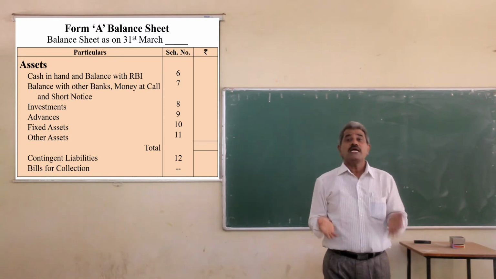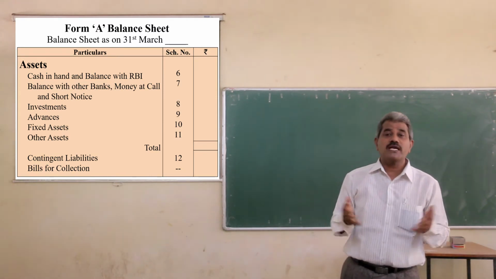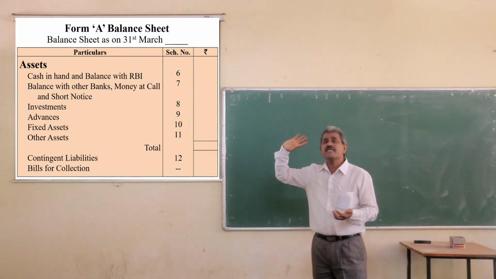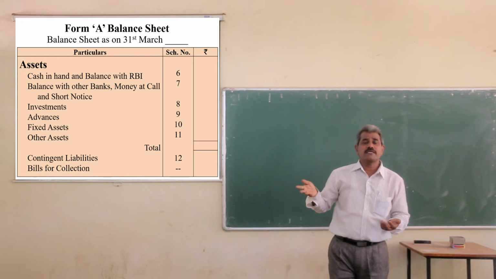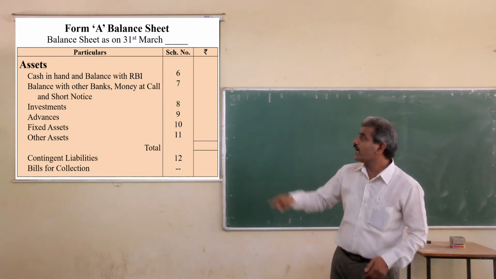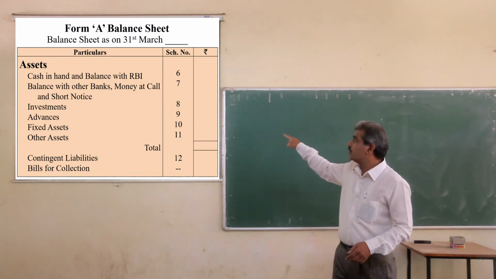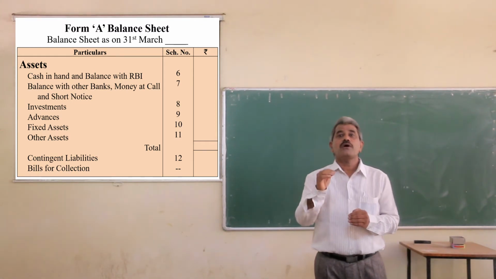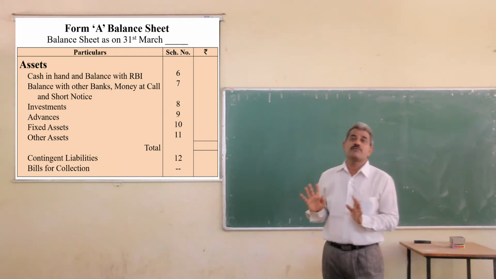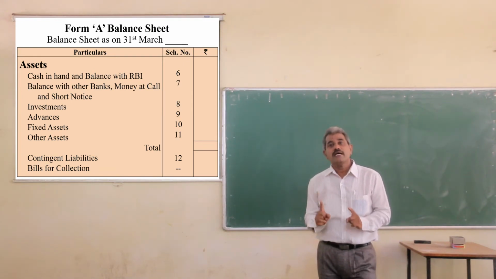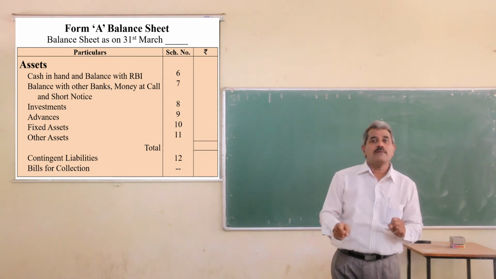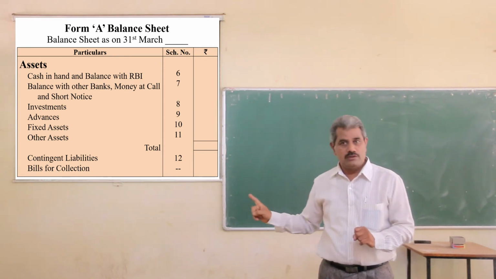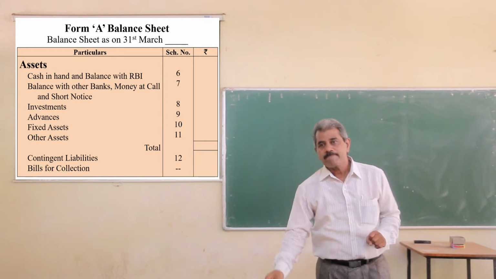We cannot change. Even if one item is not required, say for example, there are no investments at all, still we have to write investments and write the schedule number. We cannot interchange the numbers. Clear? All assets and all liabilities we have to record in this manner with the same schedule numbers.